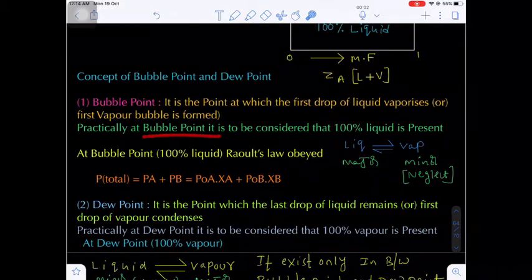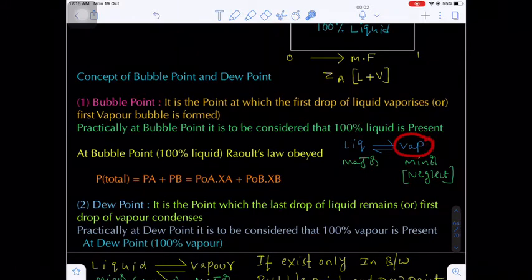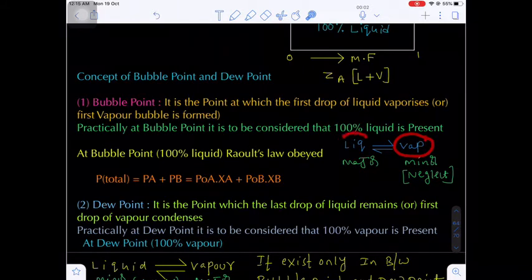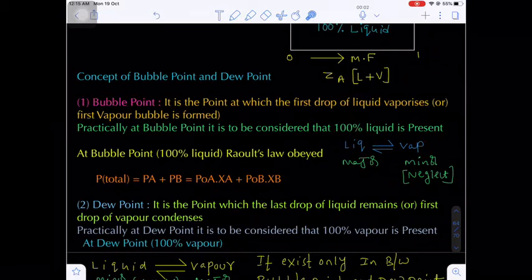Practically, at the bubble point pressure, it is considered that 100% liquid is present. Let's suppose we have liquid and we have vapor. Both are in dynamic equilibrium because one drop of vapor is formed. That means from one drop of liquid, one drop of vapor is formed. There are two phases, liquid phase and vapor phase.